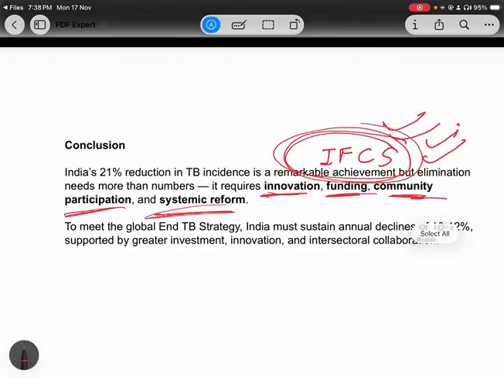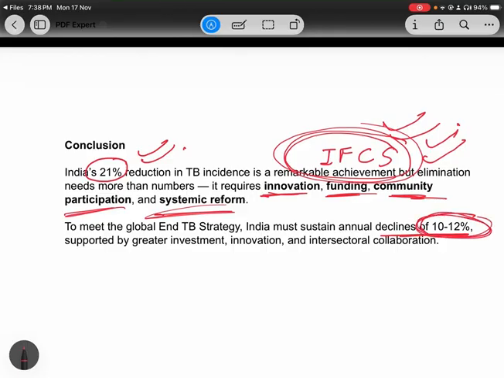Basically, the conclusion says that though India has seen the steepest decline in TB incidence, still a lot has to be done. The World Health Organization report says that to meet the goal of TB elimination, India must sustain annual declines of 10 to 12%.